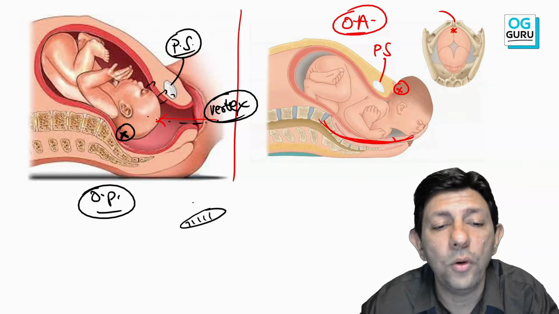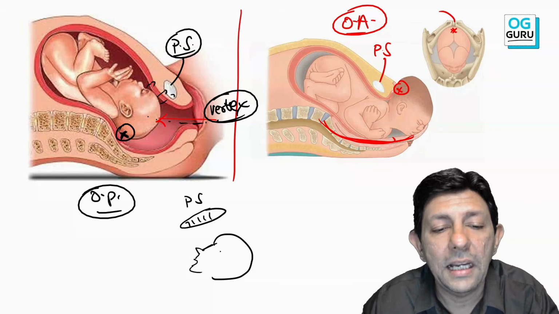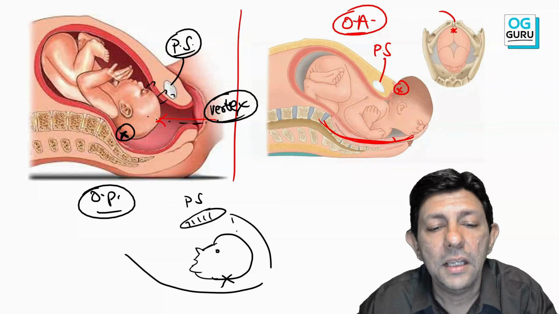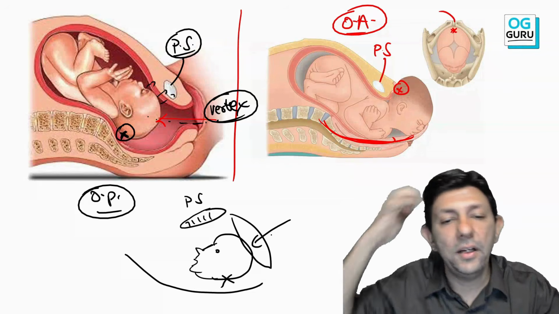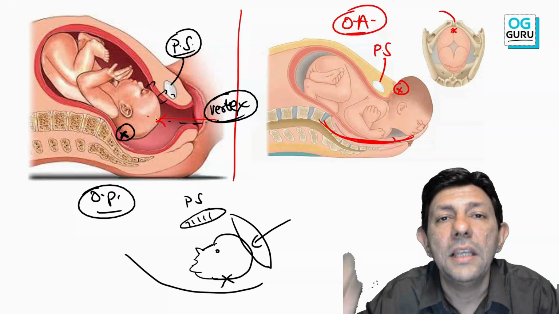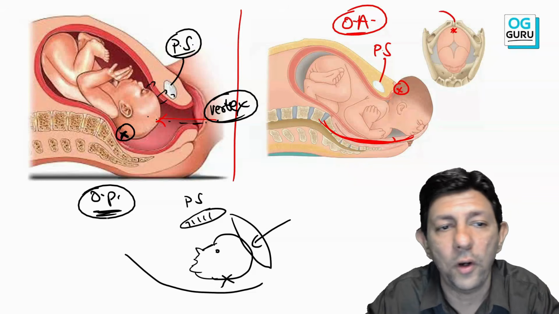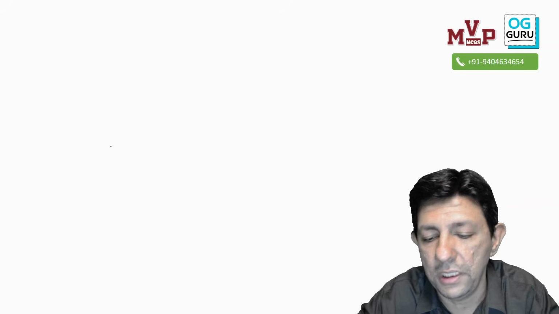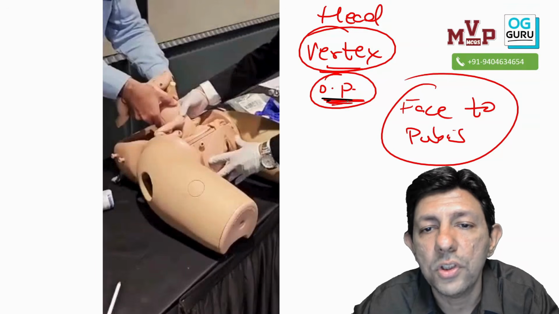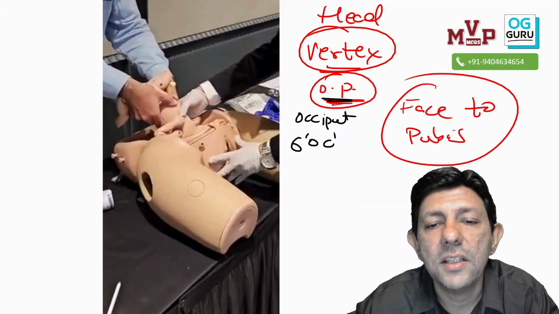I'll draw for you one more time. Okay sir, suppose this is the pubic symphysis like this. This is our baby's nose, stylish nose, okay, mouth, okay, and these are the baby's eyes, okay, and this is the occiput, isn't it? So my dear student, when I do a PV, it is vertex or the head. Simple. What is face to pubis delivery? Sir, it is a vaginal delivery which takes place when the occiput is at 6 o'clock. Is it clear? When the occiput is posterior, OP, meaning occiput at 6 o'clock.